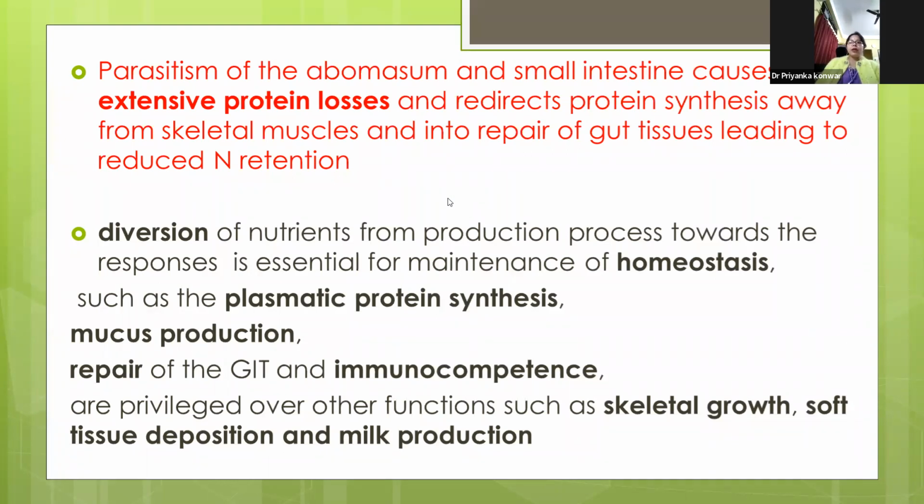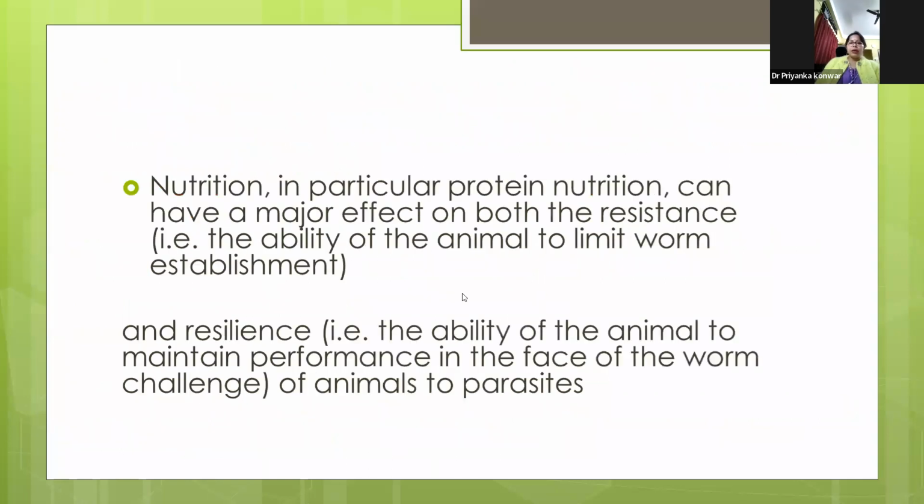So this diversion of nutrients from production processes towards the responses is essential for maintenance of homeostasis, such as plasma protein synthesis, mucus production, repair of the gut, immunocompetence. These are privileged over the normal functions, that is the skeletal growth, soft tissue deposition, milk production, etc. So this nutrition, in particular the protein nutrition, can have a major effect on both the resistance and the resilience of the animals to the parasites.